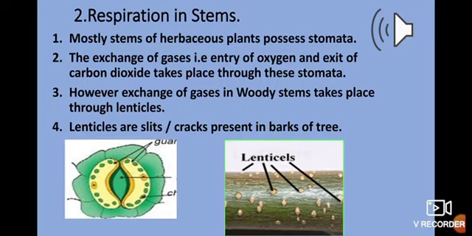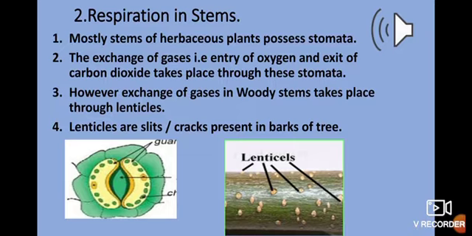Inside each cell of the stem, the process of respiration takes place with the help of oxygen, and as a byproduct, carbon dioxide is released. This carbon dioxide is diffused out through the stomata to the outer atmosphere as a waste product. However, not all the carbon dioxide is released out. A certain amount is taken up by the plant and utilized for the process of photosynthesis.